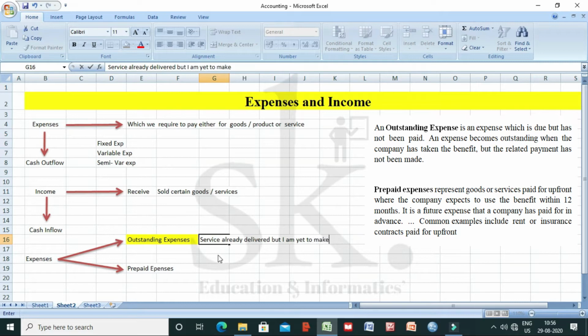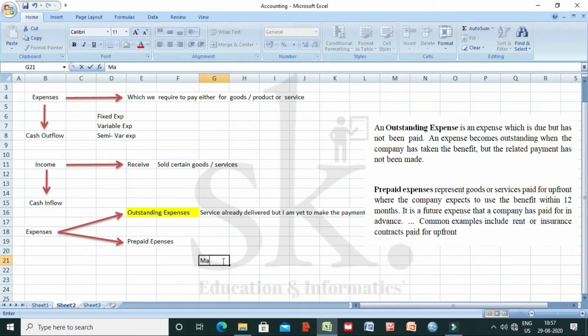That means to say, I already have taken the service, but yet I haven't paid. Now let me give an example. Postpaid telephone bills are required to be paid. So we have May, June, July and August as the four months. Now we are in the month of August.